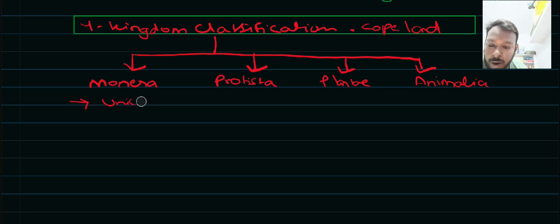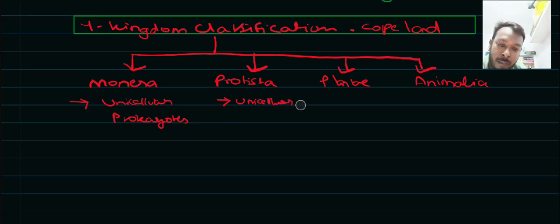In the Protista kingdom, we will find unicellular eukaryotes. These are multicellular eukaryotes.